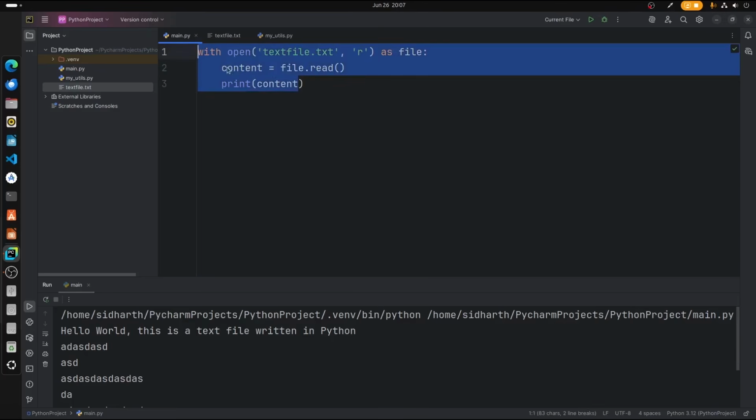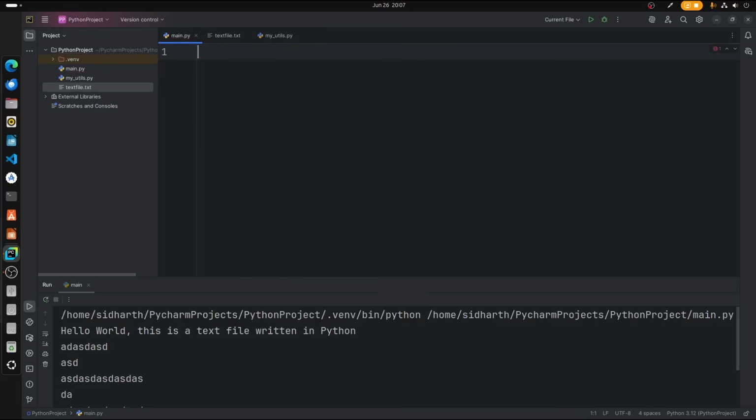So now we're going to create a CSV file in Python. For writing a CSV file, we need to import the library csv. So let's import that. Now let us create a new CSV file.